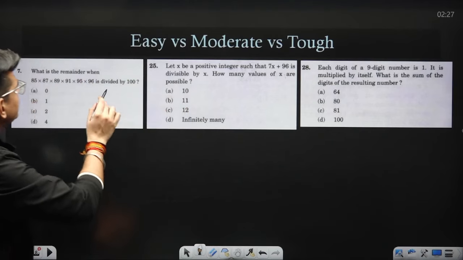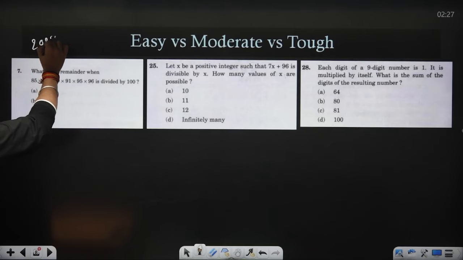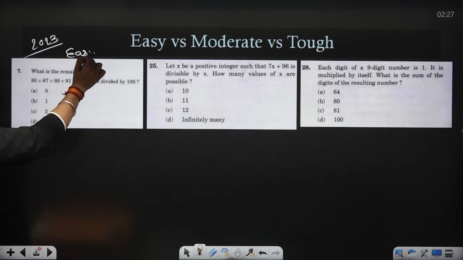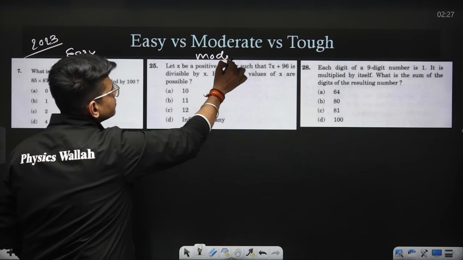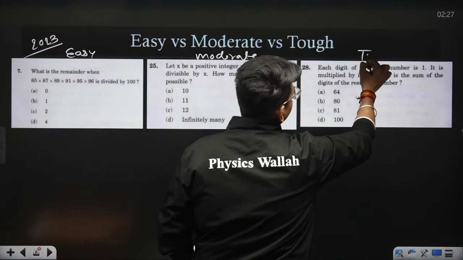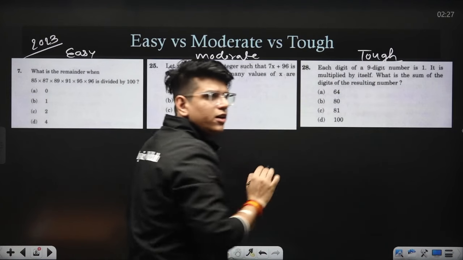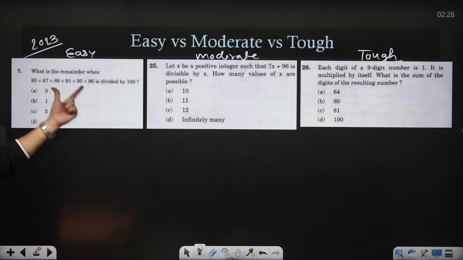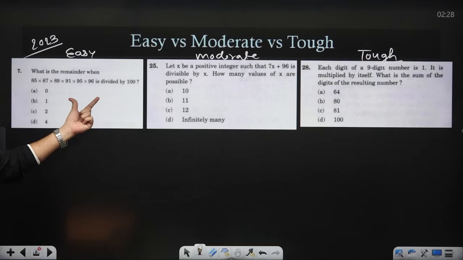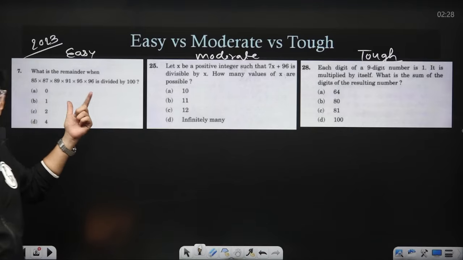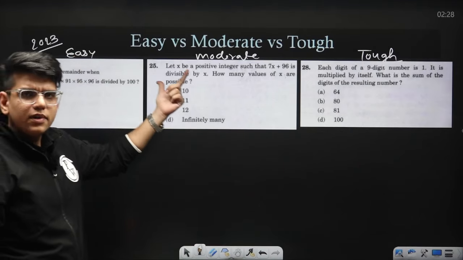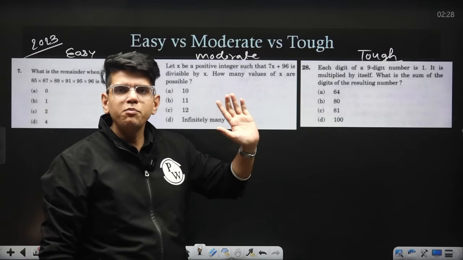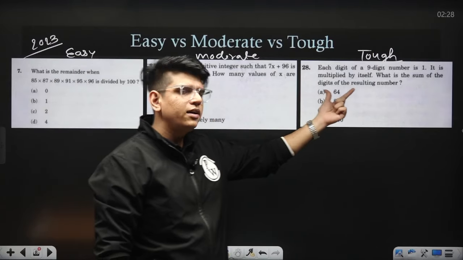Suppose these 3 questions are from 2023. Now this is a very easy question. This is a moderate question and this is a tough question. All 3 questions were in 2023. Now what your strategy should be: you should identify this question in the paper and attempt it first. This will take 30 to 40 seconds. Then you should attempt these types of questions. These will take 1.5 minutes. And if time permits and you know the logic, you can solve the tougher question.